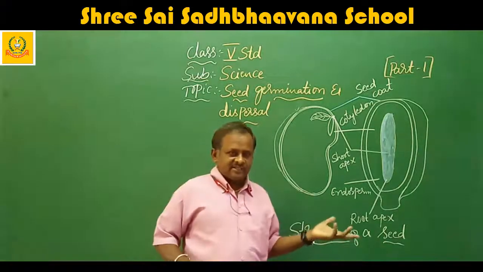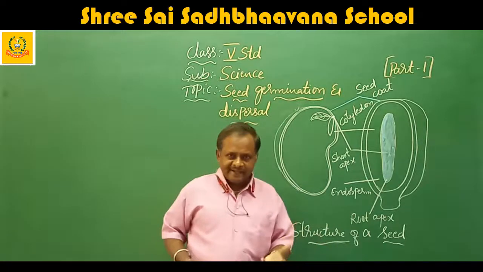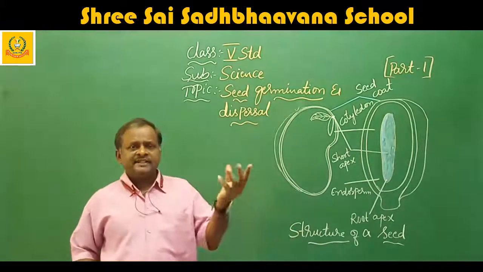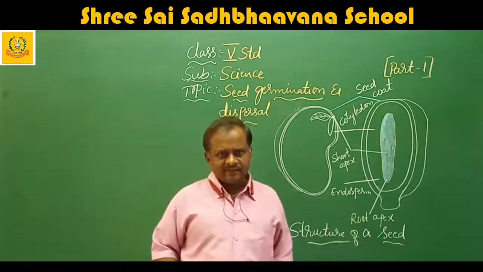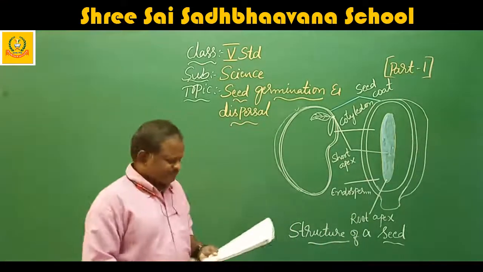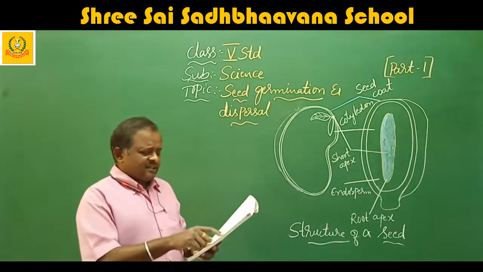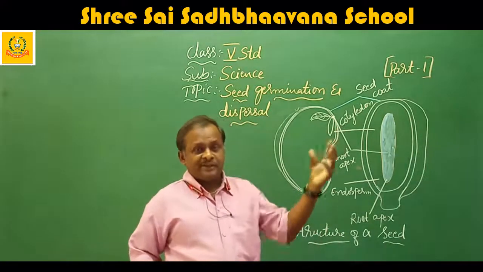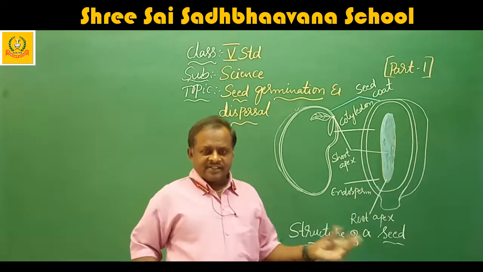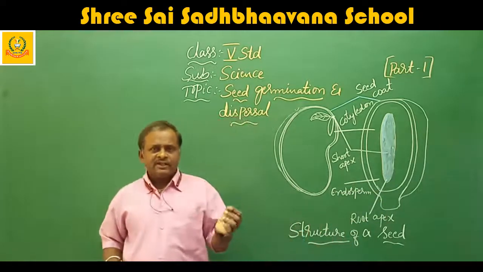For example, ragi, as I told, and paddy. If you sow the paddy, you will get paddy plants, and then you get paddy from that. See here, they differ in terms of their number. That means in ragi you get plenty of seeds, but in some others you get one or two.